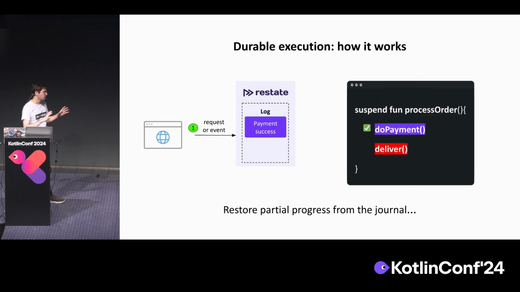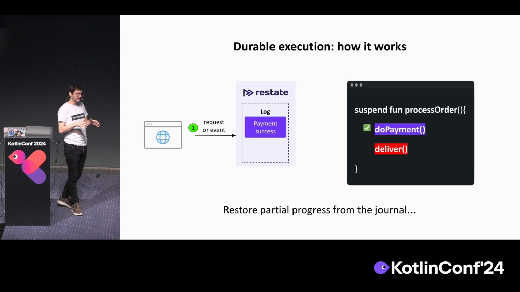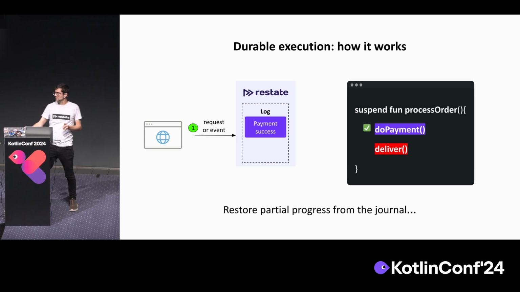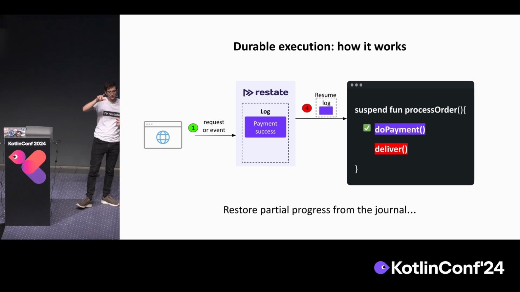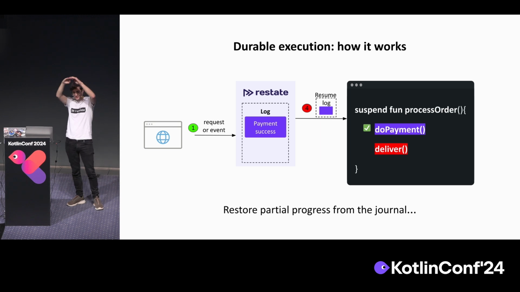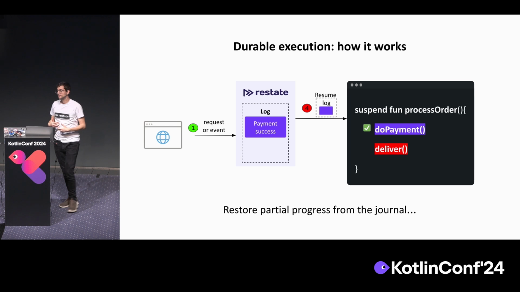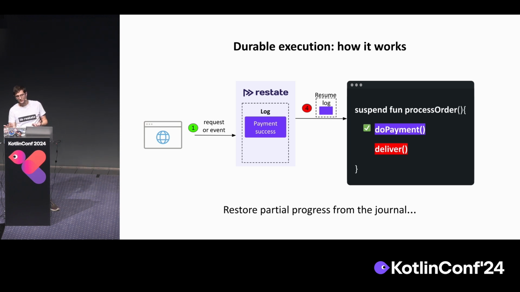Well, in that case, when everything is back up again, Restate will figure out in its internal storage, well, I have some stuff that I need to complete. I have some invocations that I need to run to completion. And for doing that, it will send a request to process order saying, hey, look, you need to resume this invocation, and you need to restart from this point. So this is everything that I've done and that I know so far of this invocation, but you still need to do something. And in this case, what we have recorded so far was the do payment operation. So after that, we will restart from delivery. The delivery gets logged, and then the process goes on and on as before.